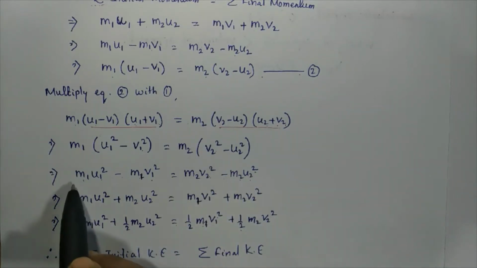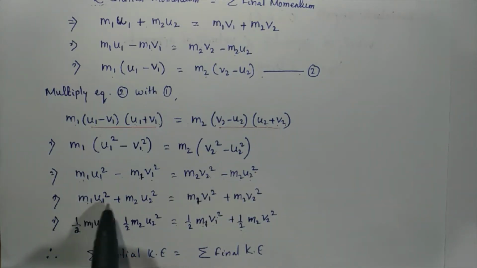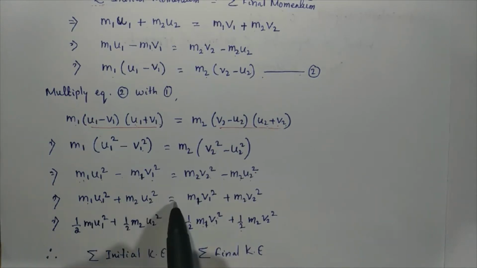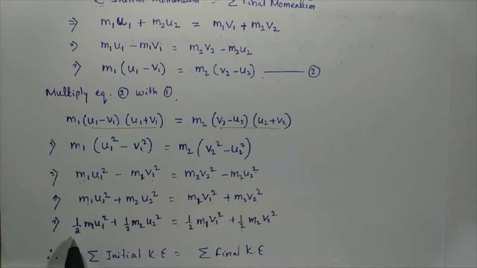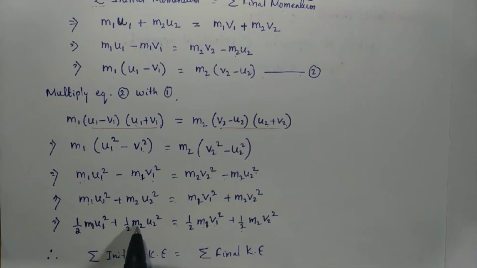Now we rearrange this expression as m1u1 square plus m2u2 square is equal to m1v1 square plus m2v2 square. Next we multiply half to both sides. As we multiply 1 by 2 to both sides, the expression becomes half m1u1 square plus half m2u2 square is equal to half m1v1 square plus half m2v2 square. And we know that kinetic energy is equal to half into mass into the square of the velocity.